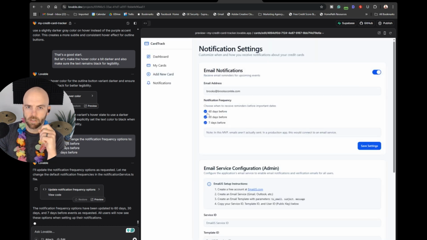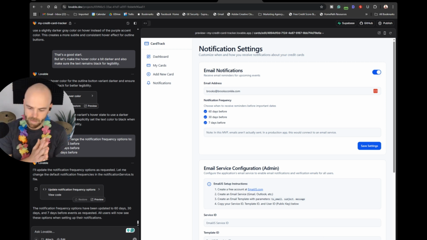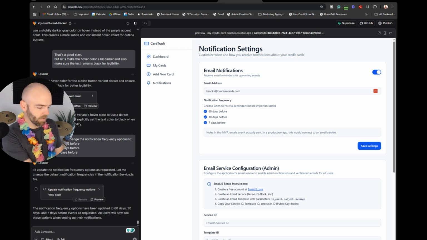Notifications. So let's make sure we can check and uncheck them. Yep. So save settings. Cool. Seems to be working. So let's say I want 30 days, 7 days. I only want 7 days. Cool. Notification frequency. Something that I think would be cool would be to add in SMS notifications. Definitely not doing that for myself, but if this was a paid tool, I would definitely do that because I think that could be a useful add-on. Let me make a note on that. So SMS notifications button adjusted, done. Check. Notification settings done.